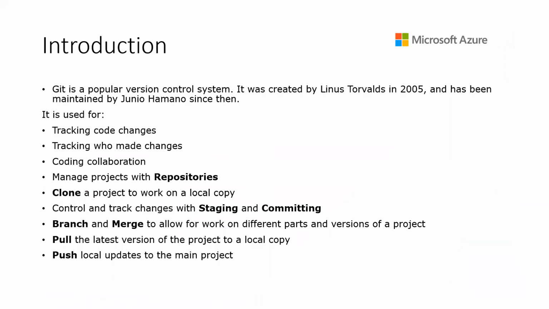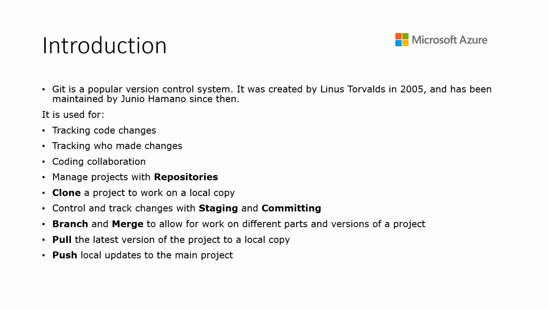So Git is a popular version control system. In DevOps, the very first thing is the version control system that we are going to maintain. It was created by Linus Torvalds in 2005 and has been maintained by Junio Hamano since then. We use Git locally, on our local machine, to maintain versioning control. We can track the code changes, we can track who made the changes, we can have collaboration between different development teams or developers, and we can also manage the project with repositories.